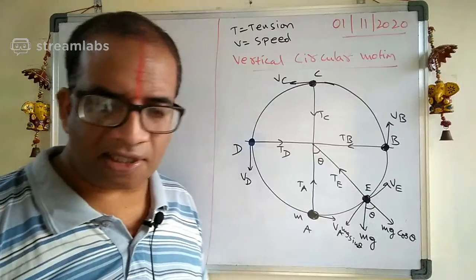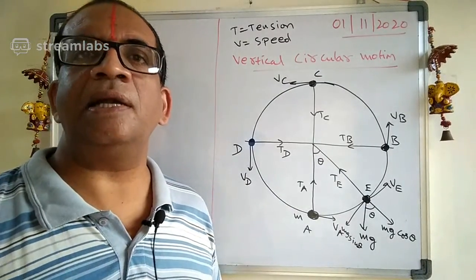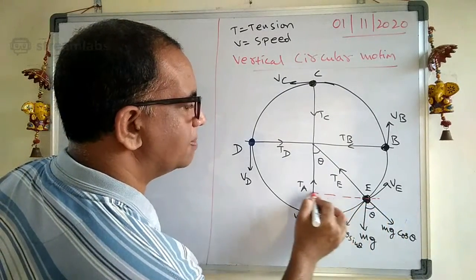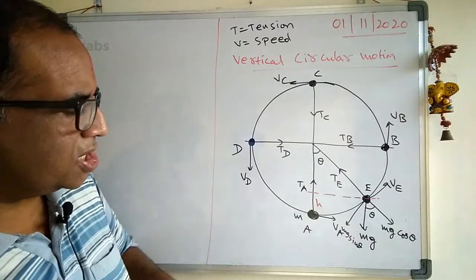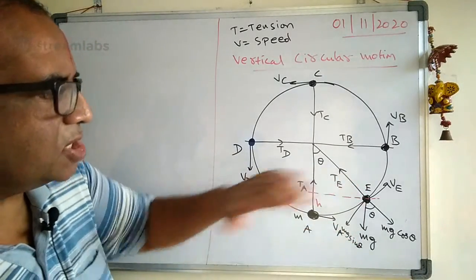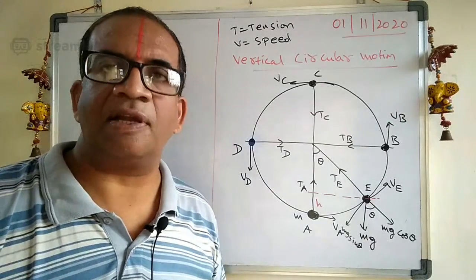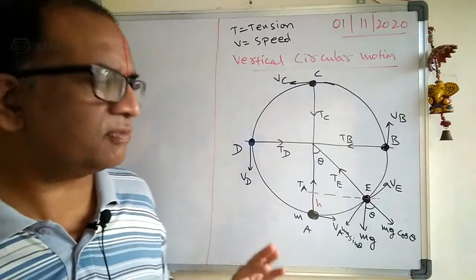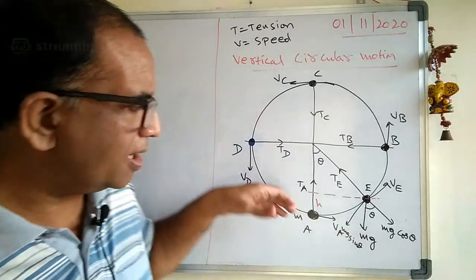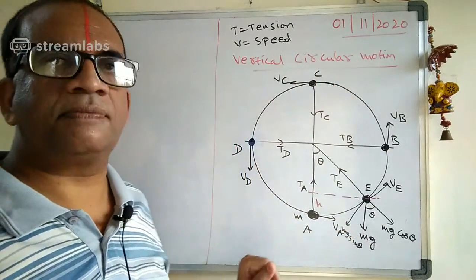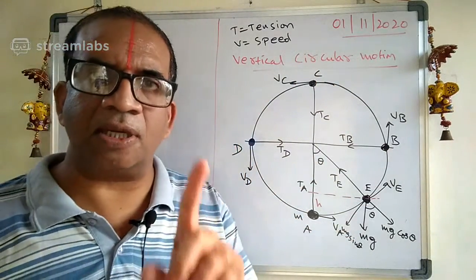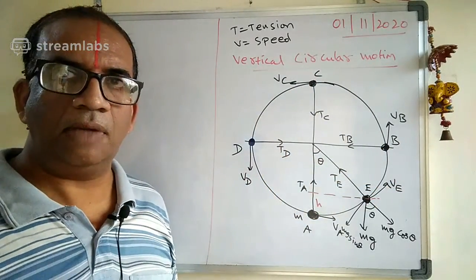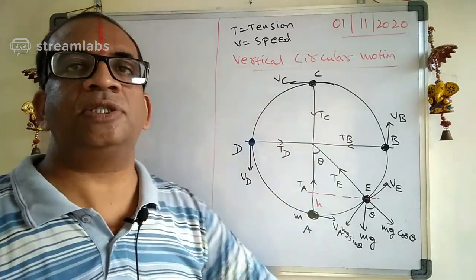Also see carefully here. By the time it reached here, from A to E, what happened? It has traveled some height. The position changed or not? We are discussing vertical circular motion. In the case of vertical circular motion, a body is moving in the vertical plane. So here you can observe two things. Number one, the velocity is changing at every instant, and the tension is varying at every instant.